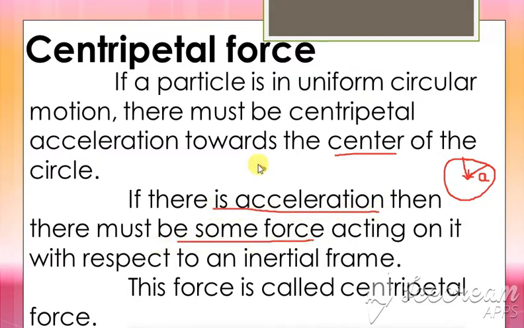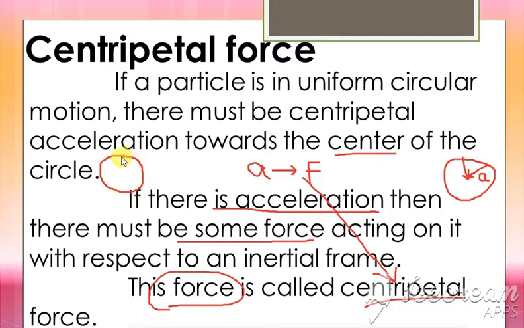So if there is acceleration, there must be some force. Force should be acting on it, with respect to an inertial frame, and that force is called the centripetal force. So I'll say this once again: if any particle is moving in a circular path, there must be an acceleration acting towards the center. Whenever there is an acceleration, there must be some force, and that force is called the centripetal force.